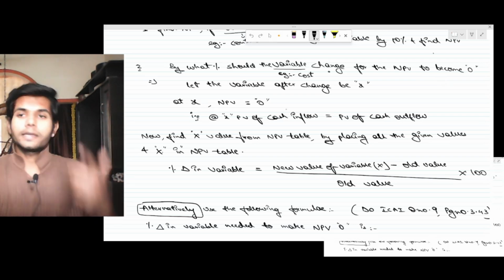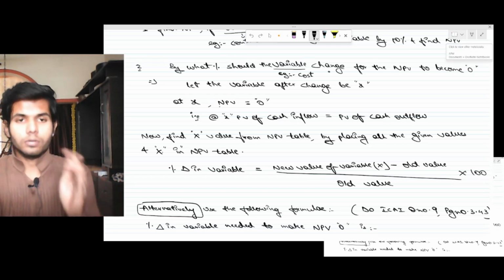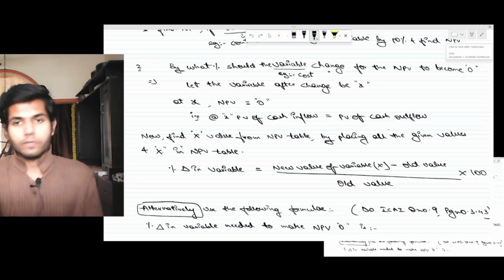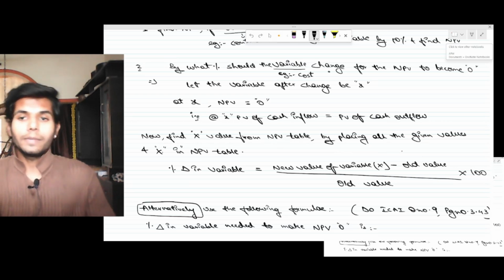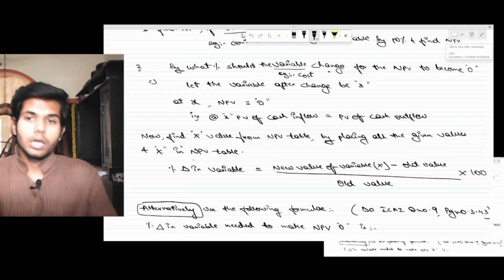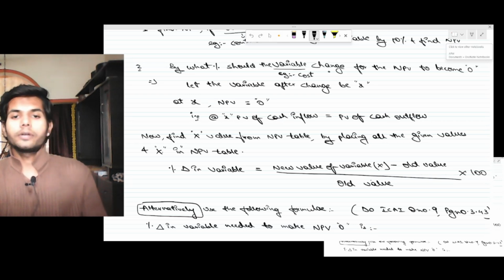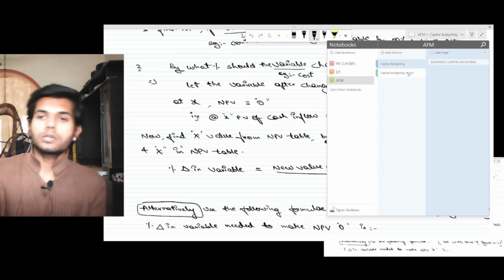So let's say the cost be x. At NPV 0, the cost must be x, so at x, PV of cash inflow equals PV of cash outflow. Now find the x value from the NPV table by placing all the given cash flows and values, and x, in the NPV table. So percentage change in variable equals new variable minus old value, divided by old value, into 100. You got it?